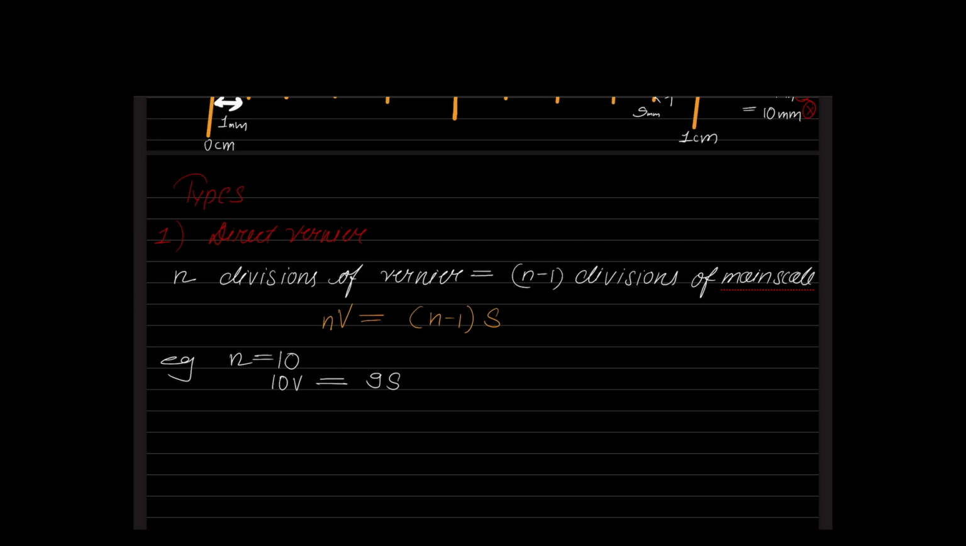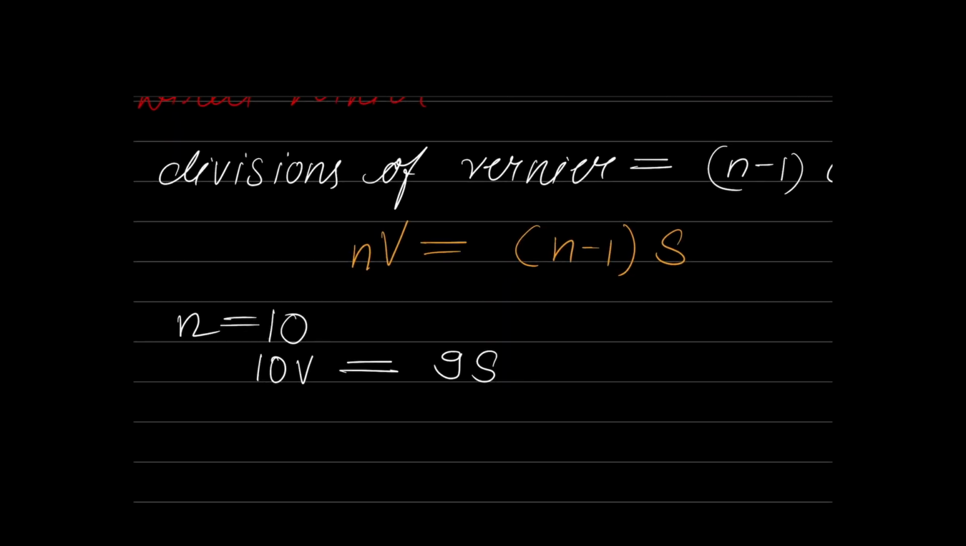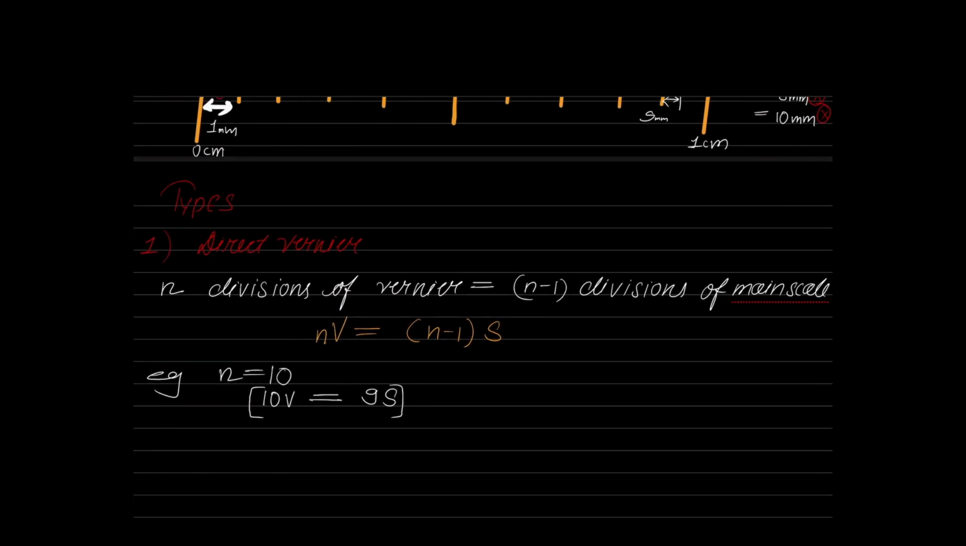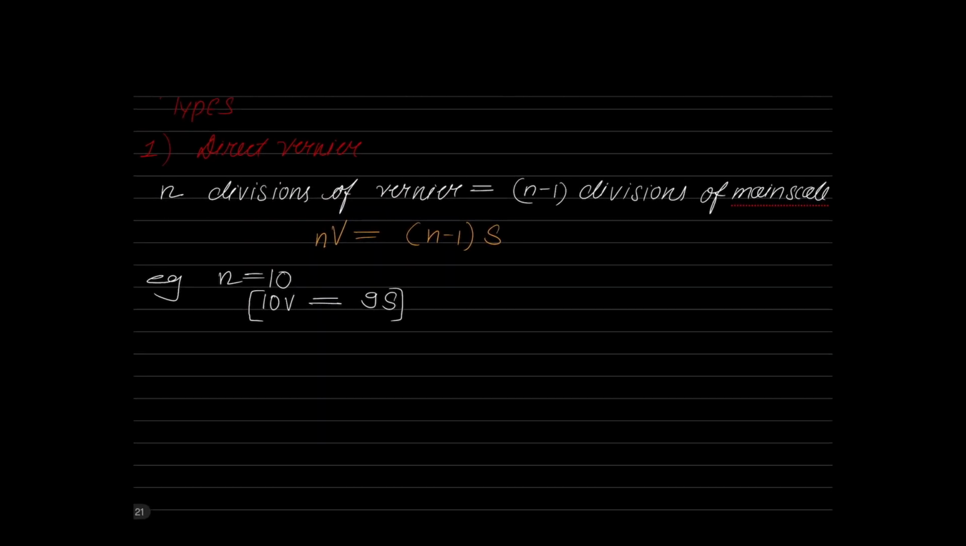So when I write NV is equal to n minus 1 into S, the meaning is, in this example, the 10th vernier division is going to coincide with what? With the 9th division of the main scale. That is the meaning. The 10th vernier division coincides with the 9th division of the main scale.